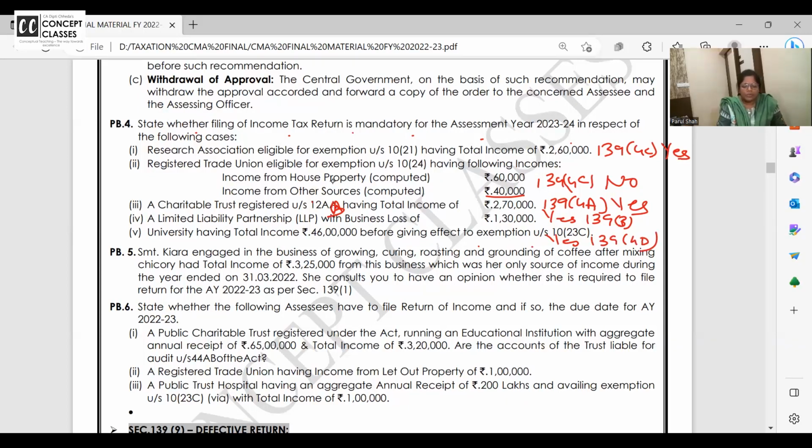139.4D, I told you. Universities, colleges, all will come in 139.4D. So they have to file the return. Is it super duper easy topic or not? Only case laws, a little bit they can twist, and the beautiful part is 2 case laws each of 2 marks or 3 marks. So like this, they may break and give this chapter.